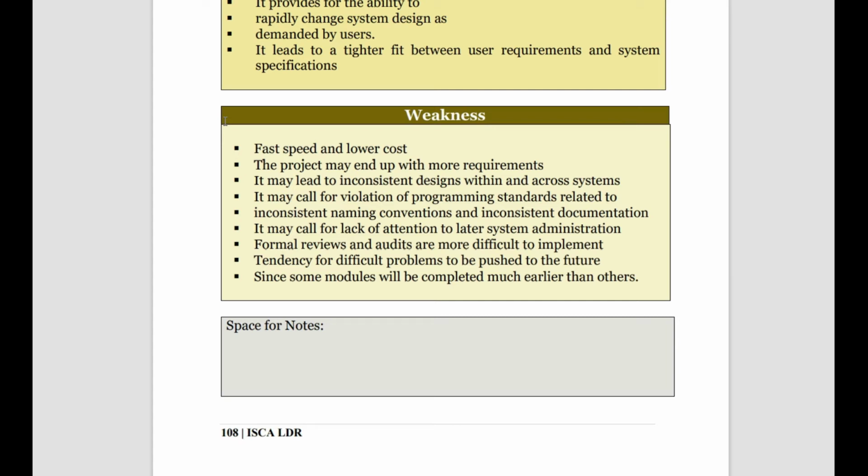If we try this parallel model and focus on one thing, we can't have further development in the system. Then there is a tendency for difficult problems to be pushed to the future. The tendency of the managers will be to push the problems to the future, and since some modules will be completed much earlier, you can have those modules ready. But having the module is not sufficient. We must actually be able to integrate it, right? So having some modules ready is one of the weaknesses of the system.